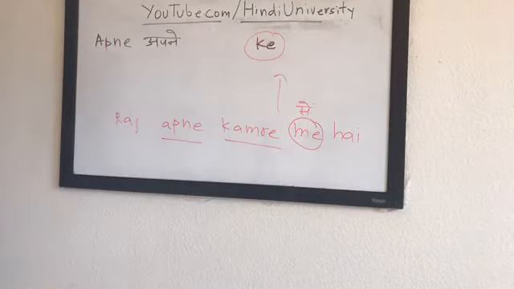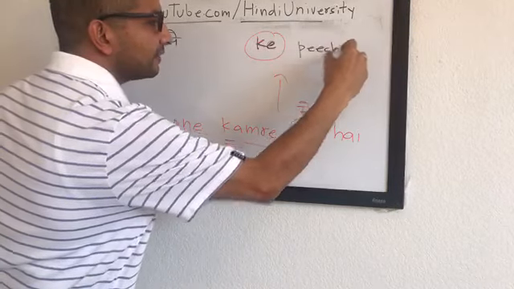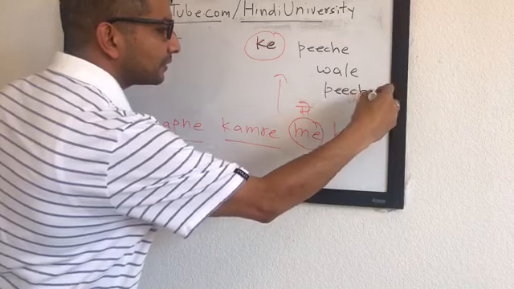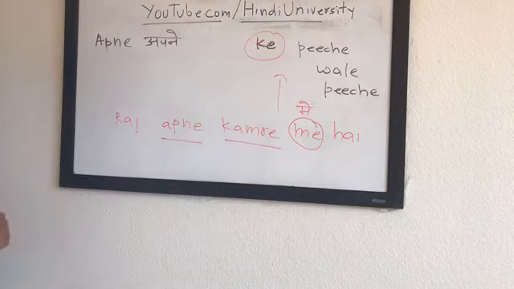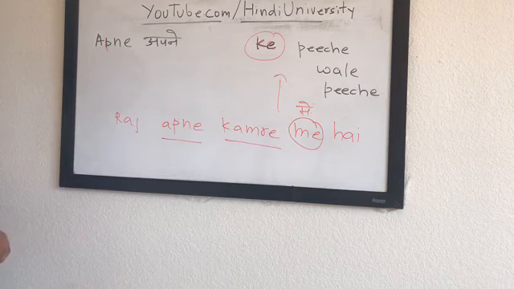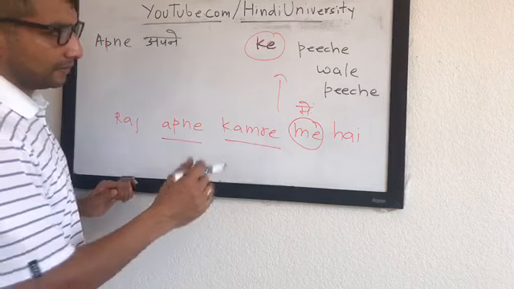Okay. कमरे के पीछे वाले बगीचे. This is an important topic, so I hope it's useful for all of you. पीछे वाले बगीचे में है. Can you see it now? Yes. Okay.